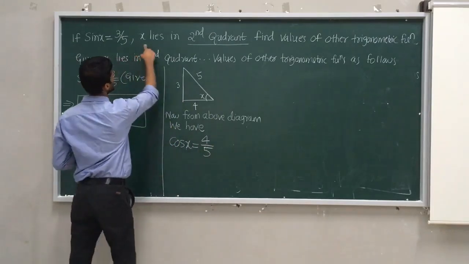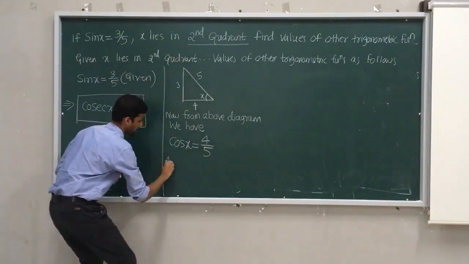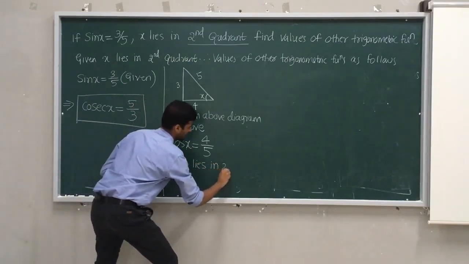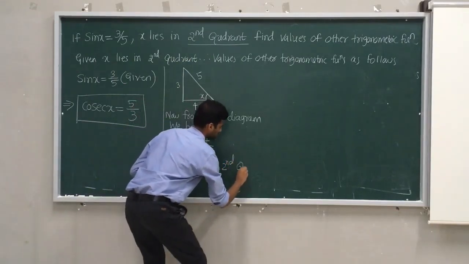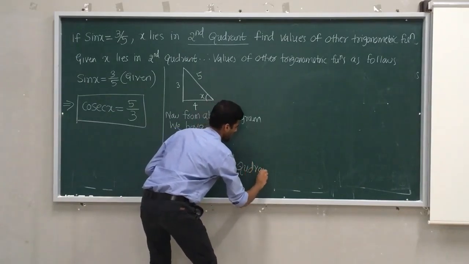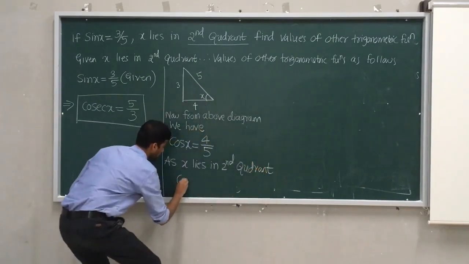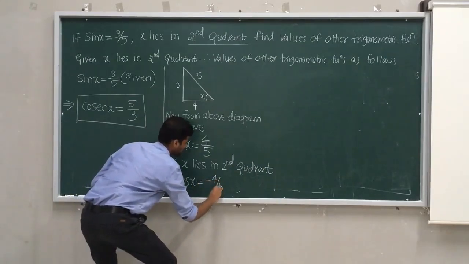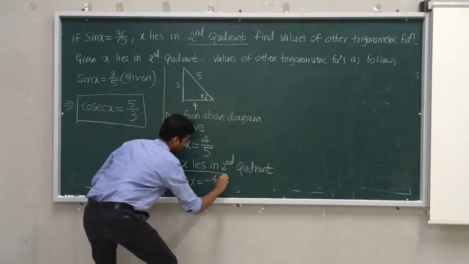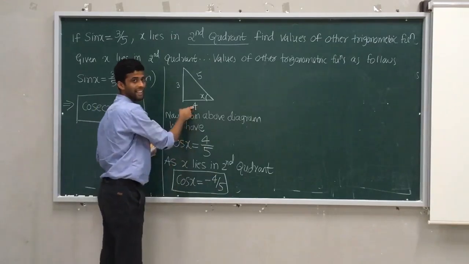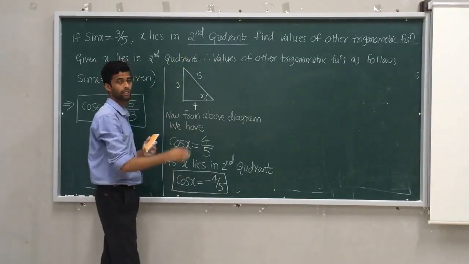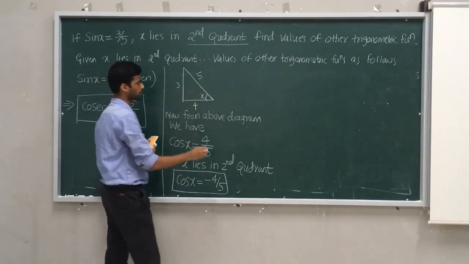But x lies in second quadrant. As x lies in second quadrant, cos x equal to, you have to write negative answer because I can't take length as negative. Length is always positive, but they mentioned here the second quadrant. In second quadrant, A, S, T, C, sin and cosec are positive.